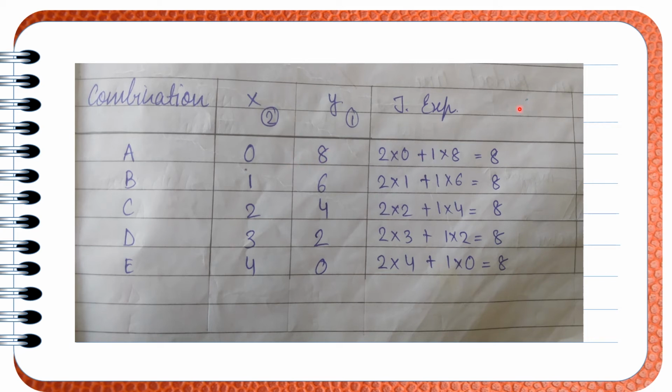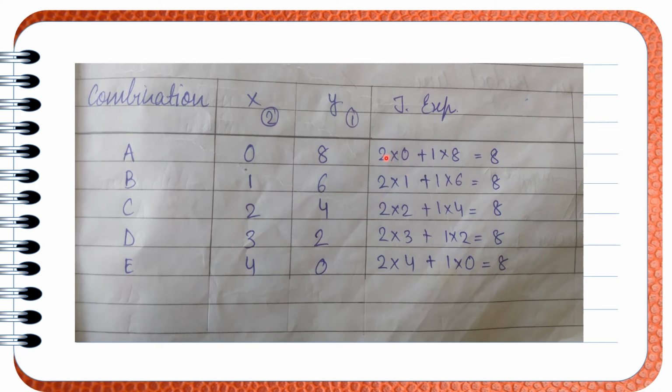And what is the marginal rate of substitution? It means the loss in Y and the gain in X. The ratio between the loss and the gain is called the marginal rate of substitution. Clear? Take the same gap. Here we can say that the gap in the X commodity is 1. And here we can see the gap in the Y commodity is 2. So here the gap is 2. Here the gap is 1. Clear? Okay. So the ratio is 2:1.